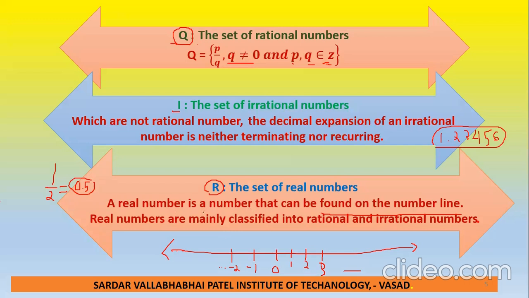A real number is a number that can be found on the number line. Suppose we consider any point like 0.001 or 0.000001, all points are inside the real numbers. So real numbers are mainly classified into rational and irrational numbers. We add both rational and irrational numbers, then we define the set of real numbers.